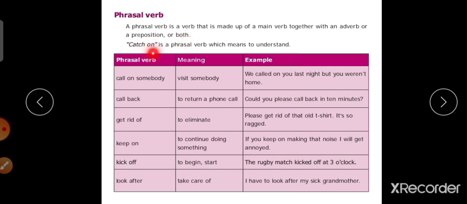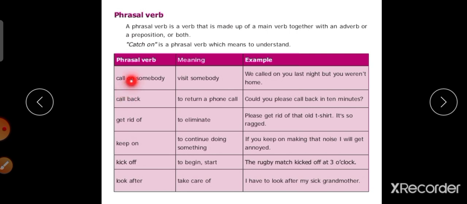Okay, let's see. Catch on. Catch is a main verb. On is a preposition. So, main verb with preposition is a phrasal verb. The phrasal verb meaning is to understand. Catch on means to understand. So, there isn't a direct meaning. There is a hidden meaning, or the phrasal meaning.